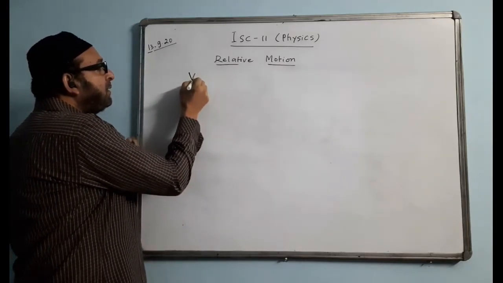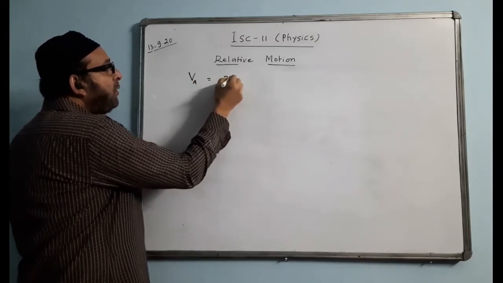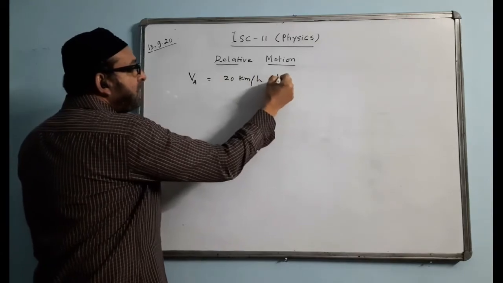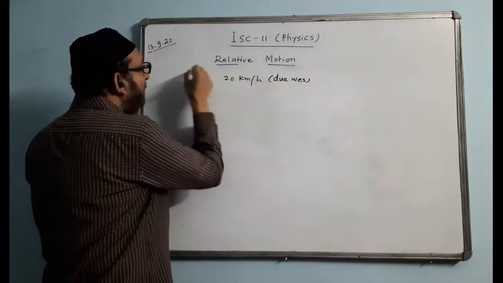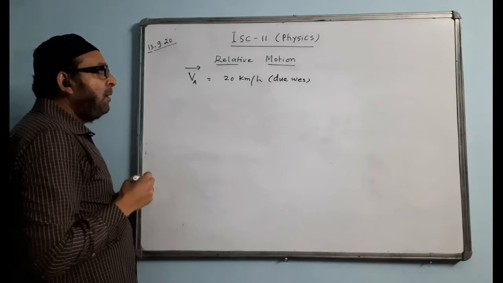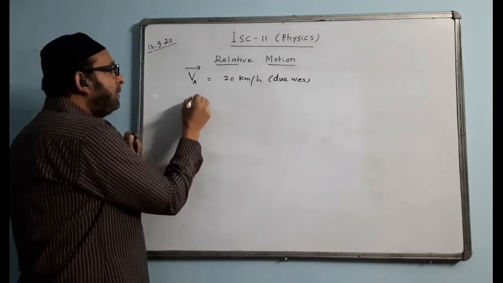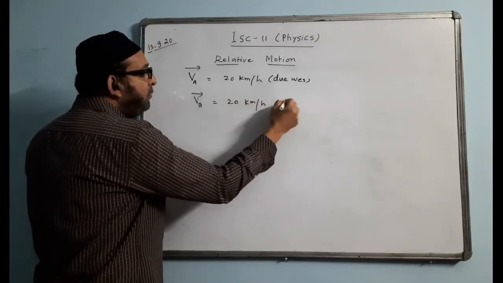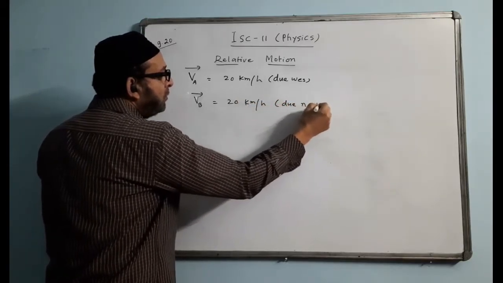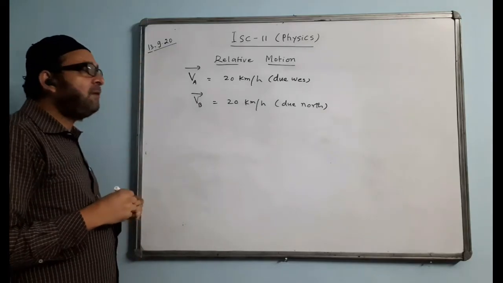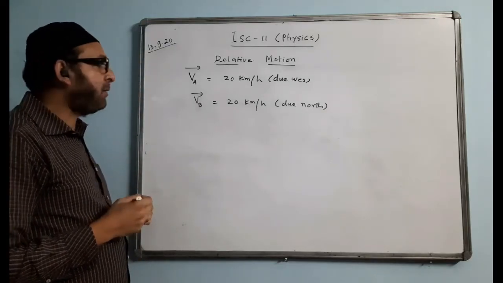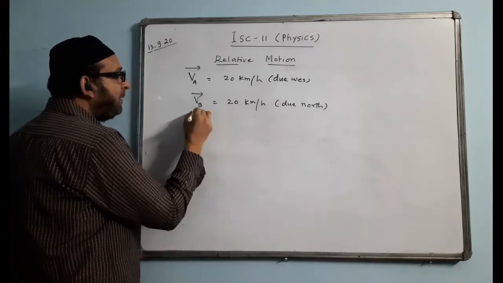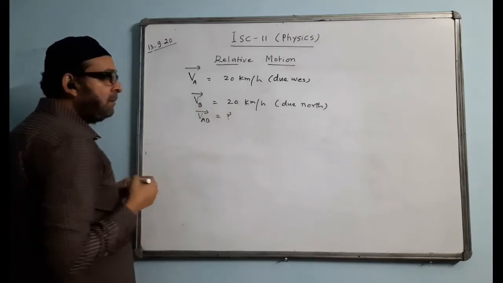The question says the velocity of car A is 20 km per hour. In which direction? Due west. Here we have this arrow. The velocity of car B is the same value, 20 km per hour, but due north. We have to find the velocity of car A with respect to car B. That means we have to find the value of VAB. This is your question mark.